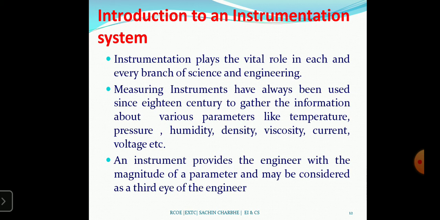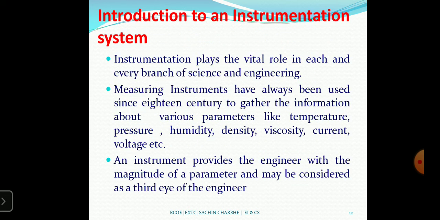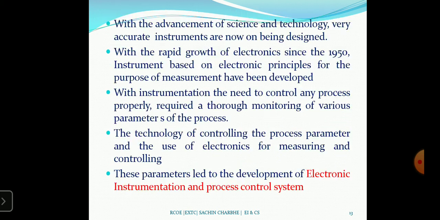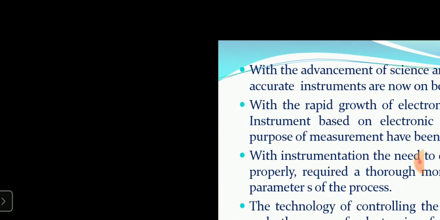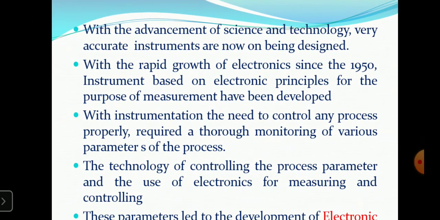An instrument provides the engineer with the magnitude of parameters and may be considered the third eye of the engineer. So it is called the third eye of the engineer. With the advancement of science and technology, very accurate instruments are now being designed.